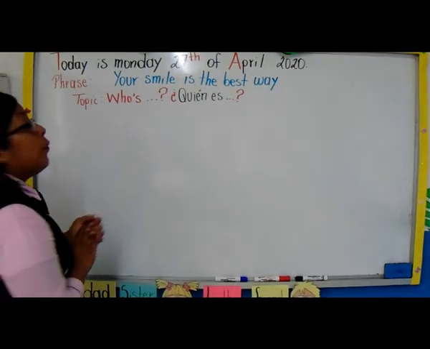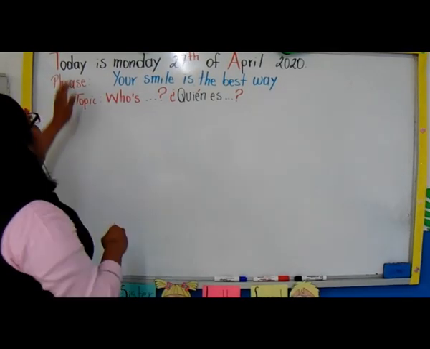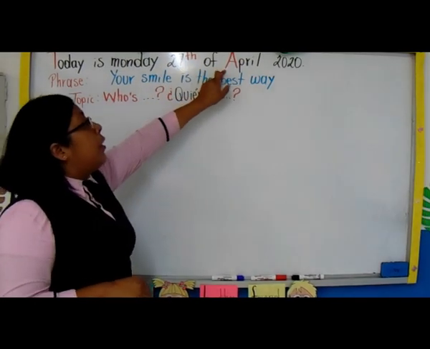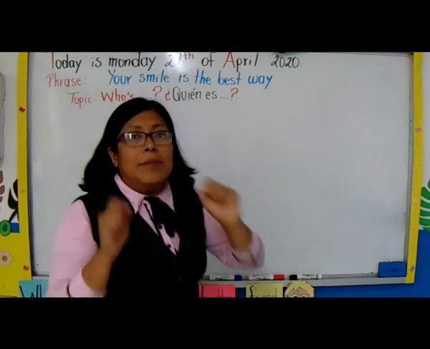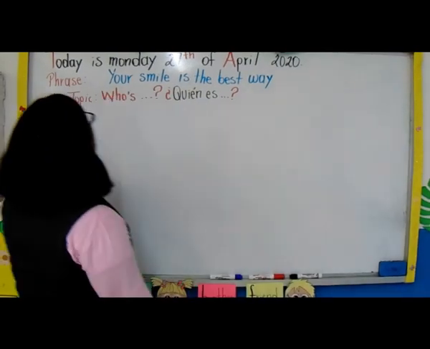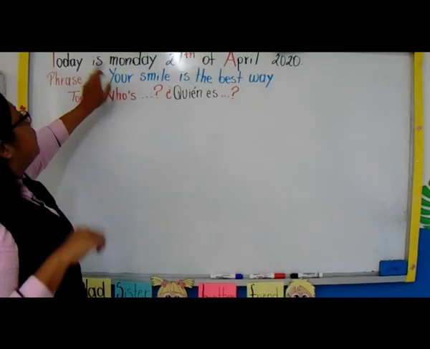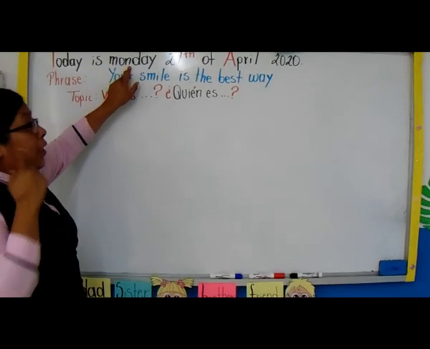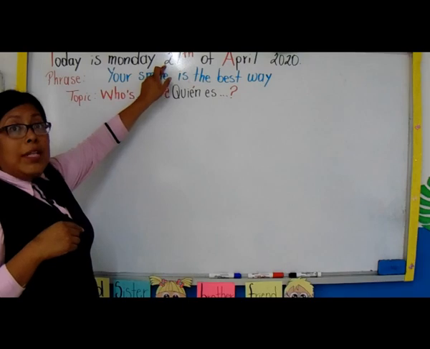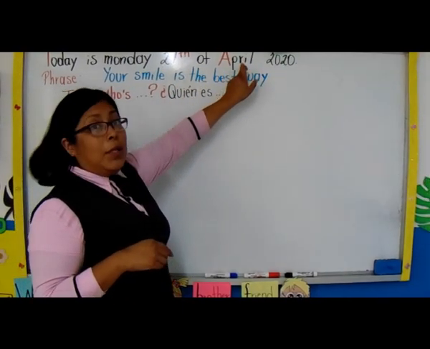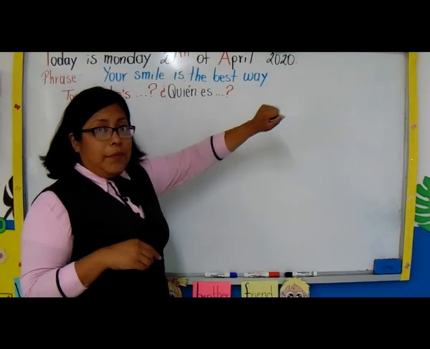But we have to write our date. And today is Monday, 27th of April 2020. Remember, repeat after me. We say, today is Monday, 27th of April 2020. Yes?